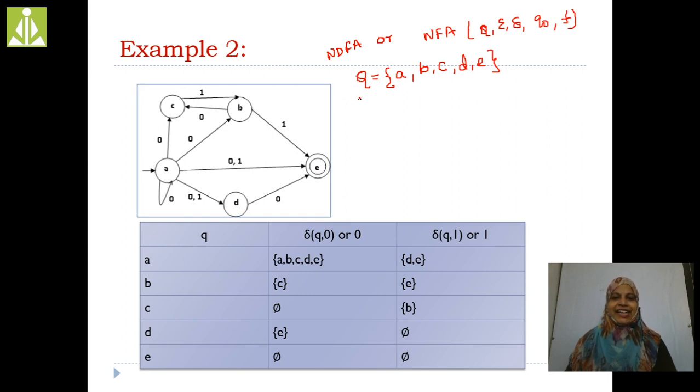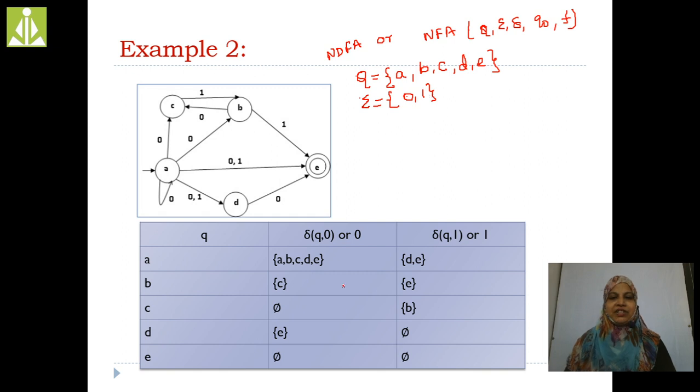Up to here. Next is the input symbol. Input symbol is sigma. Sigma means, what are the input symbols? 0, comma 1. 0 is there, 1 is there. Other than this 0, comma 1, is any other symbol there? No. That's the reason: 0, comma 1. Now delta, the transition function, is there.